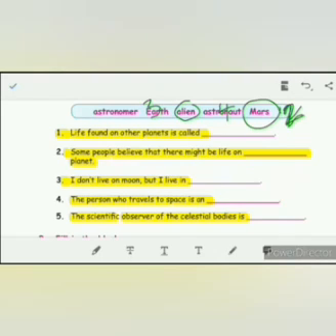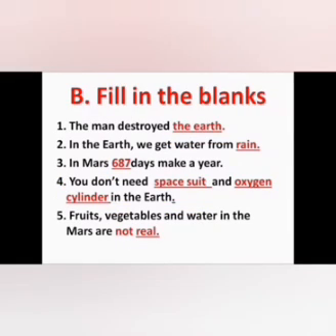Life found on other planet is called alien. Some people believe that there might be life on Mars planet. I don't live on moon but I live in Earth. The person who travels to space is an astronaut. The scientific observer of the celestial bodies is astronomer. These are the 5 choose we learned in last class.